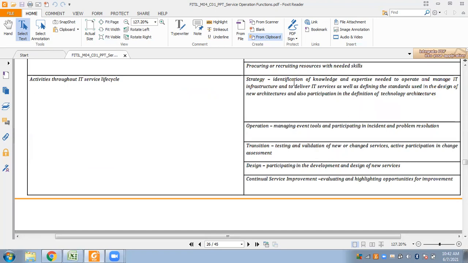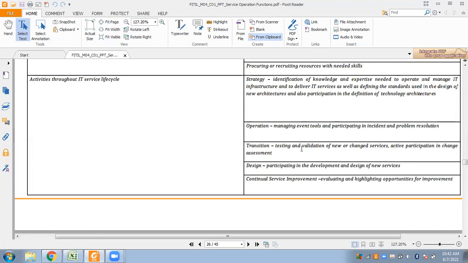In strategy, it is identification of knowledge and expertise needed to operate and manage the IT infrastructure and to deliver IT services, as well as defining the standards used in the design of new architectures and participation in the definition of technology architectures. Operation manages the event tools and participates in incident and problem resolution.